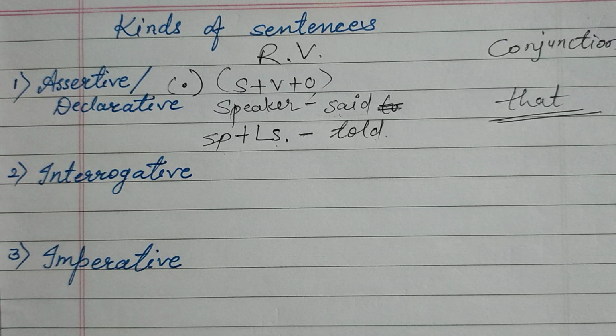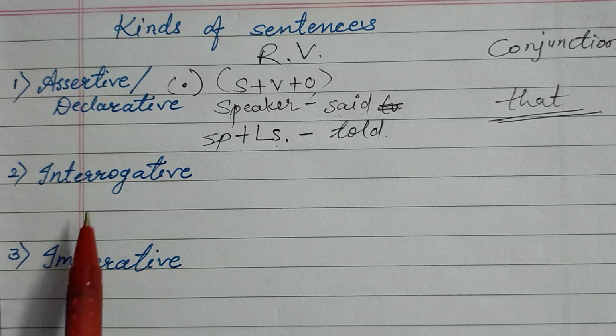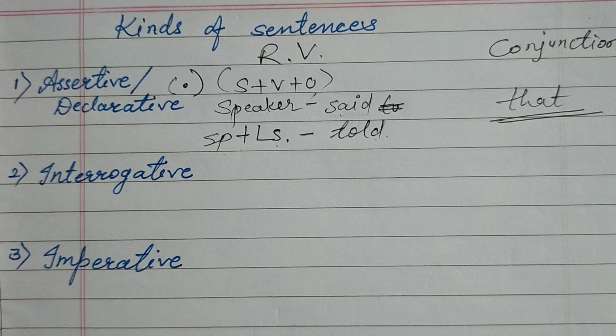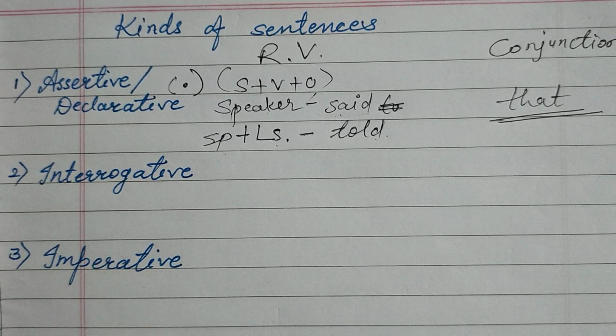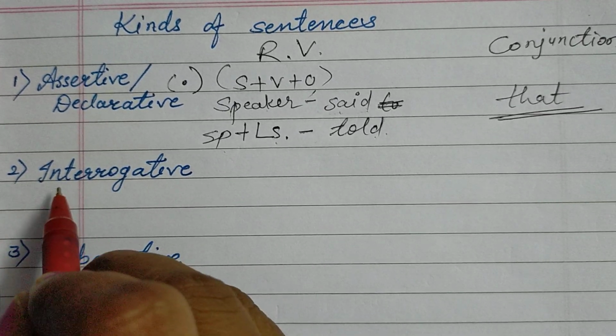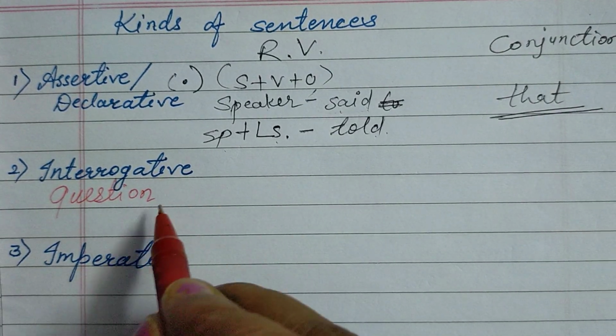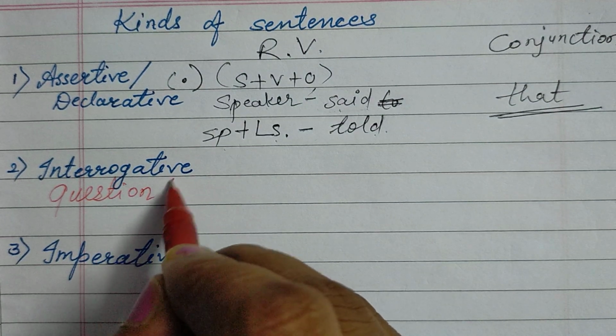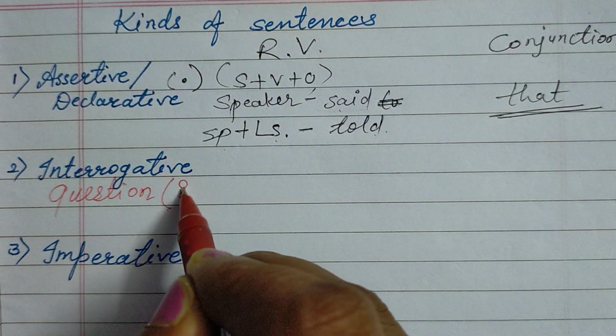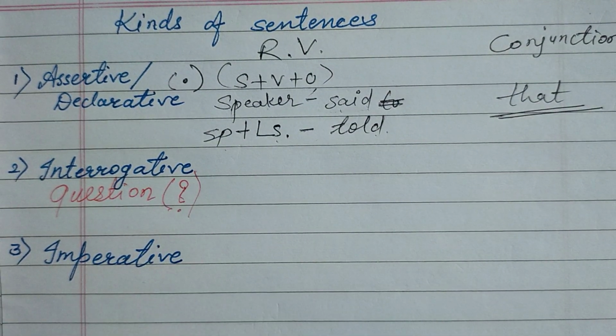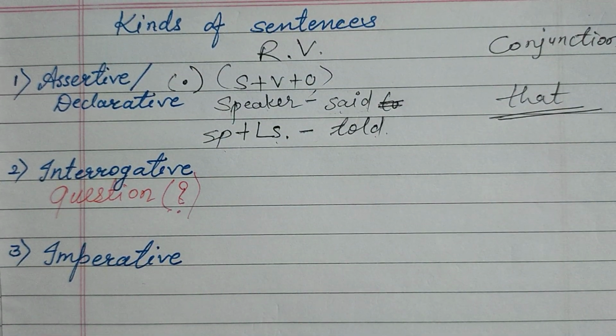Next, let's move towards the next kind of sentence, that is the interrogative sentence. Now the name seems quite hard, but this is actually very easy. Interrogative means questions. What is the meaning of interrogative sentences? The question sentences. They are quite easy to identify because they end with the question mark. So they are the easiest ones to identify.